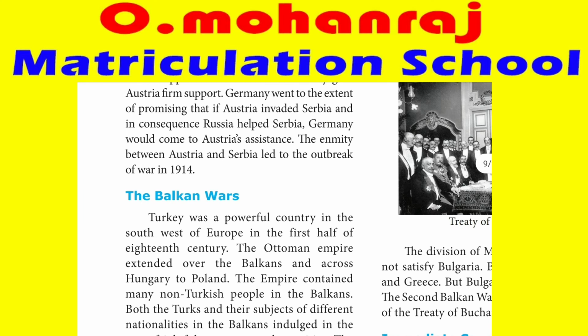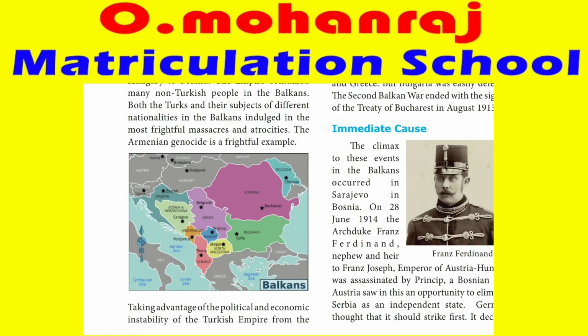So the Turkish people extended their control over Hungary to Poland, and Turkish people were very few in number. Non-Turkish people were more numerous in the Balkan places. So between the government and the subjects, there was no cooperation. There was a lot of difference of opinion between the subjects and the rulers. So there were many revolutions, massacres, and autocracies. A lot of confusion was going on in Turkey.